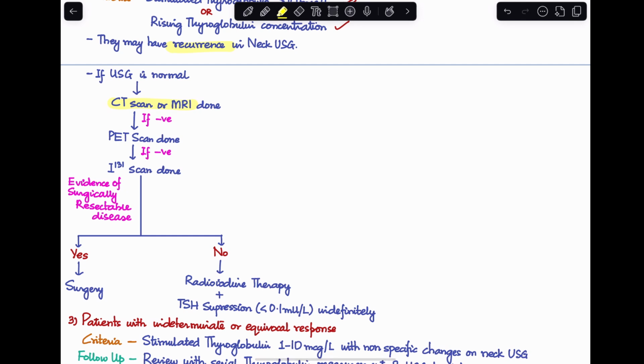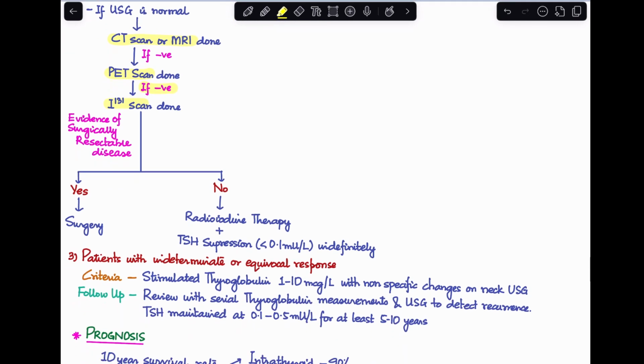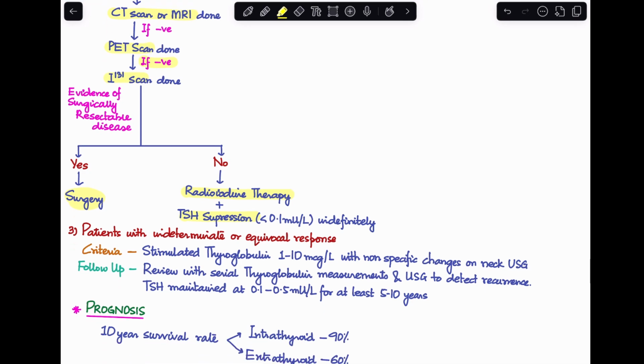If that is negative, we'll perform a PET scan, and even if that is negative, we'll perform a radioiodine scan, which is I-131. After this, if we see that there is evidence of surgically resectable disease, we'll go for surgery. But if it is not possible, in that case, we'll perform radioiodine therapy with TSH suppression indefinitely. This is how we manage patients who have had an unfavorable response.